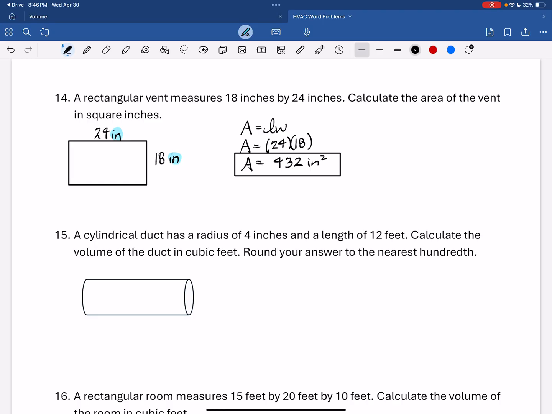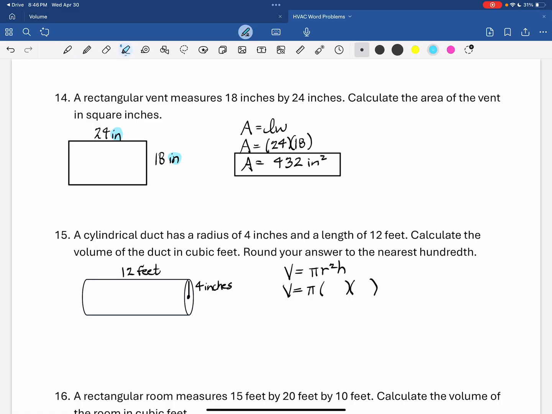A cylindrical duct has a radius, sometimes they give diameter, sometimes they give radius, of 4 inches and a length of 12 feet. Calculate the volume of the duct in cubic feet and round your answers to the nearest hundredth. So volume of a cylinder, if you've got a circle, you've got pi. So volume is pi times the radius squared times the height.